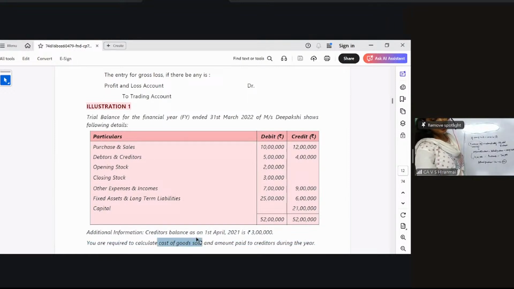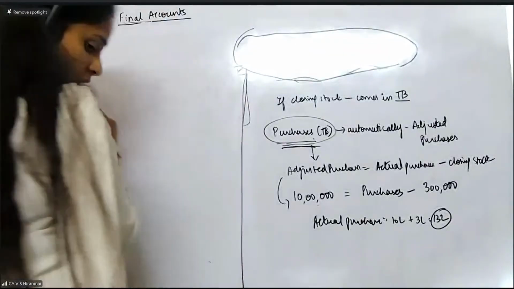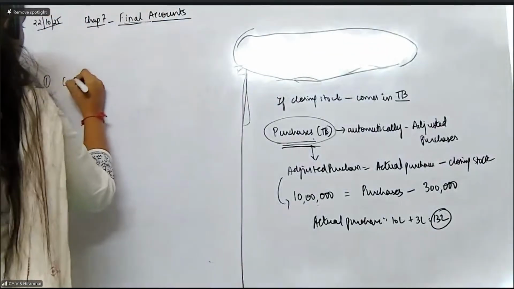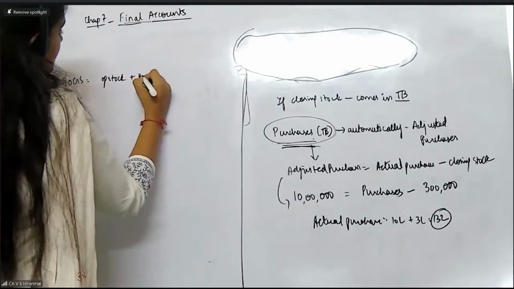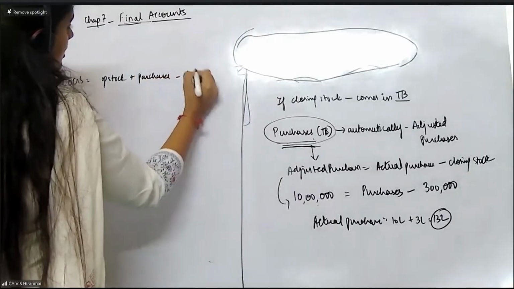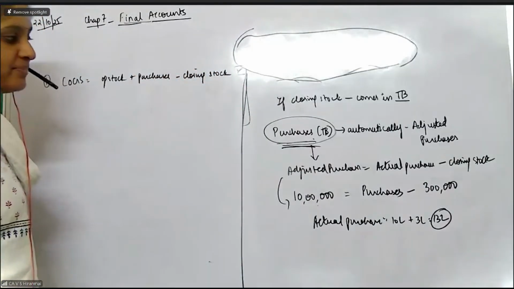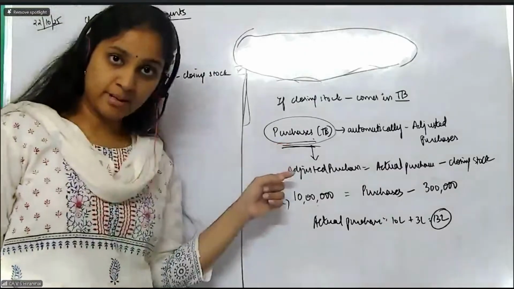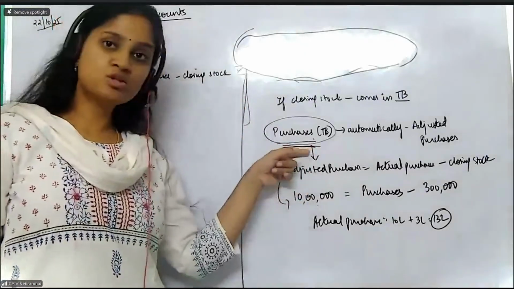So what is the formula for cost of goods sold? All of you please tell me. Cost of goods sold formula is opening stock plus purchases minus closing stock. Am I right? This is the actual formula. But now when closing stock is coming in the trial balance, what happens to the purchases?